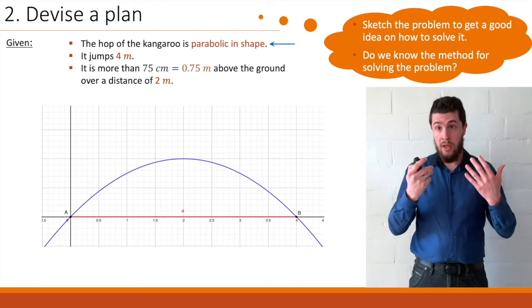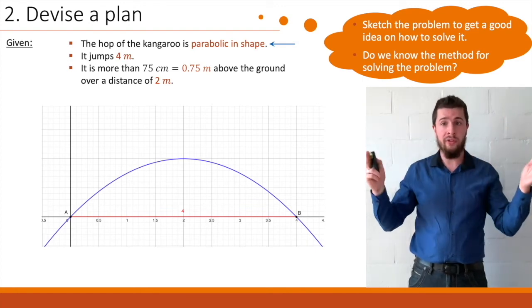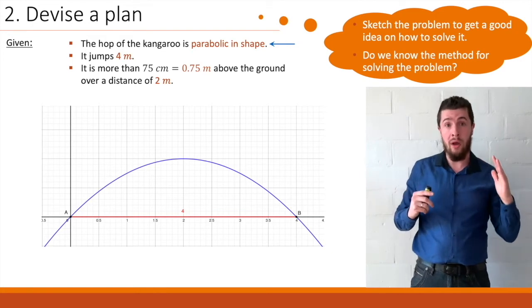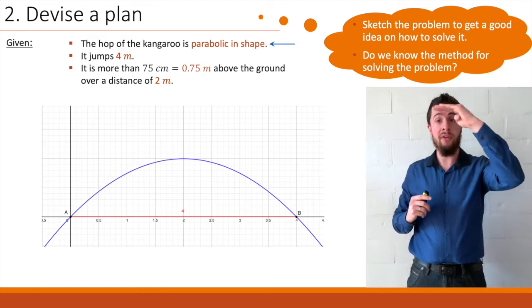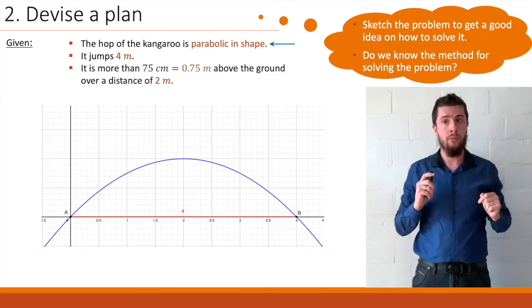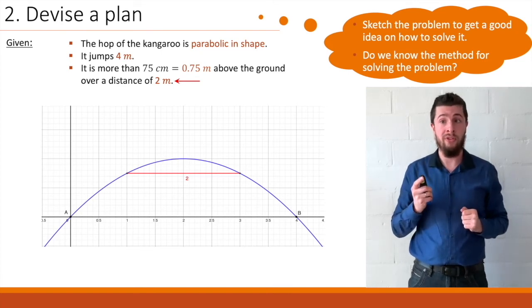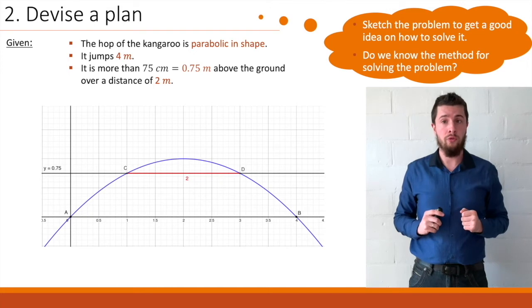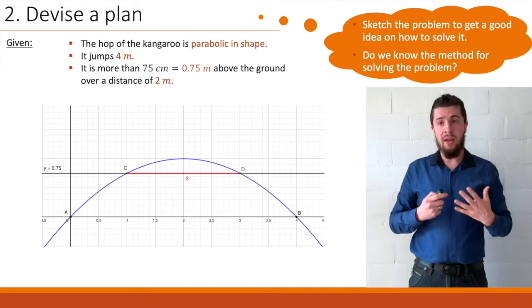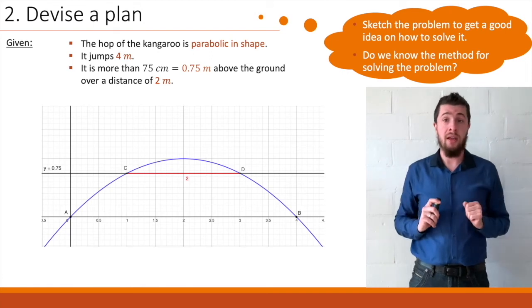Next up, we know that the kangaroo is 0.75 meters above the ground over a distance of 2 meters. This means when rising, it will reach that height, be above it, and when falling, it will reach that height again. And that distance is 2 meters. So, we'll be drawing it like this, and we know that the height is 0.75 meters, so we can draw this line. We end up with 2 points of intersection, C and D, but we don't know anything else about it yet.